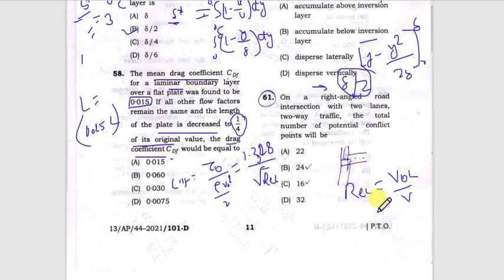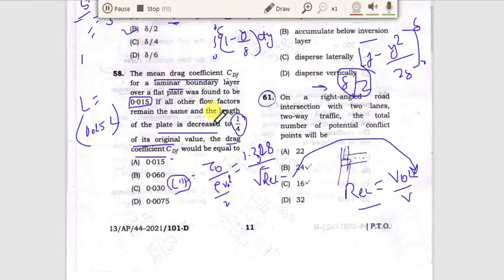So now you can see that this Reynolds number is directly proportional to the length, and the average coefficient of drag is inversely proportional to the square root of the Reynolds number.